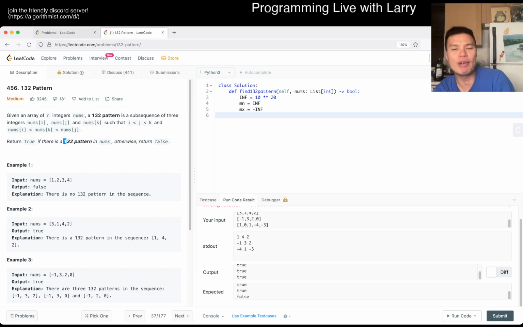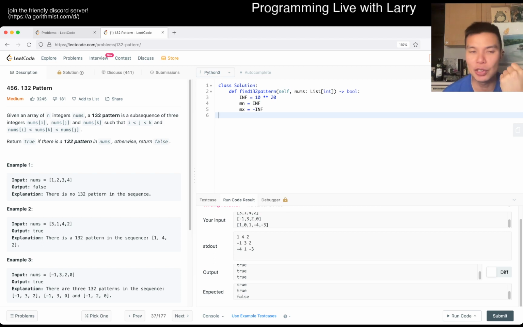So there are a couple of ways I can think about it. First of all, we conceptualize our question so that we can answer it number per number, right? For each number, let's assume that this is the middle number, the 3 number. Then the question is, given a number that we're going from left to right about, is there a number to the left that's smaller than the number that's to the right? Both numbers smaller than this current number, right? And that's basically what we need to do.